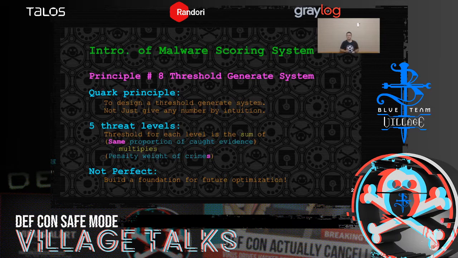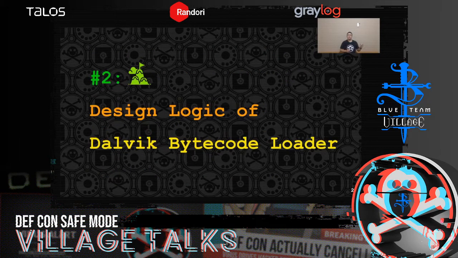All right, now let's talk about the design logic of the Dalvik bytecode loader. And JunWei will take care of this part. Hello everyone, my name is JunWei, and I will take care of this part. So now, let's talk about the design logic of the Dalvik bytecode loader.